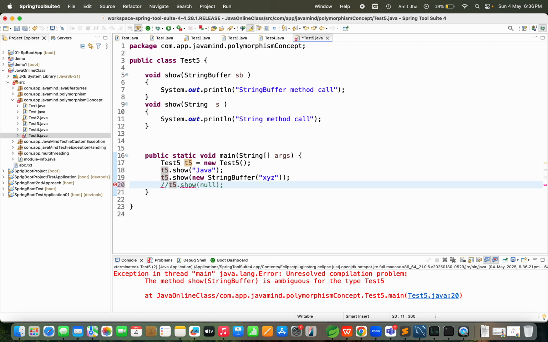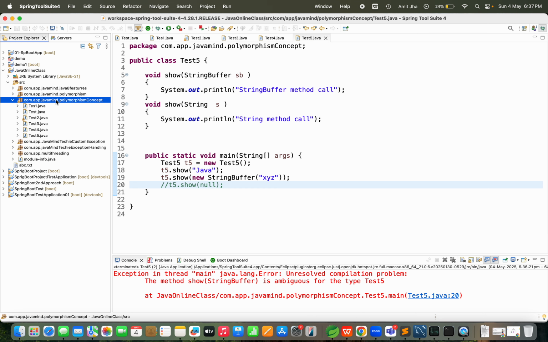Okay guys, then I'm going to move to one last very important concept. Very important concept, that is what? Varargs, variable arguments.